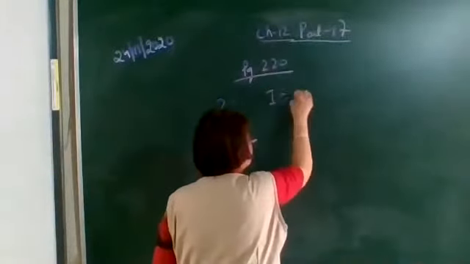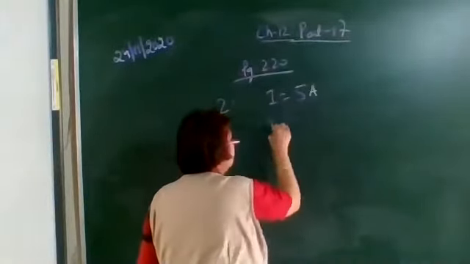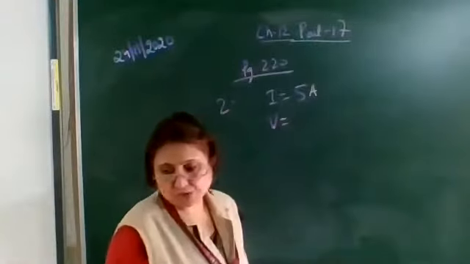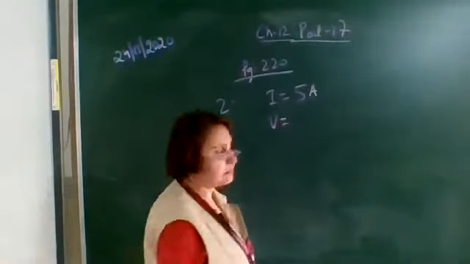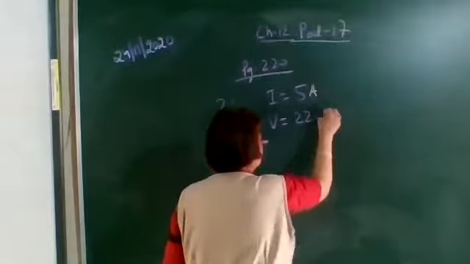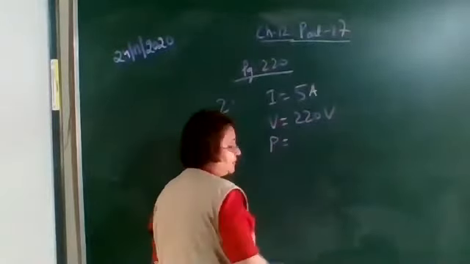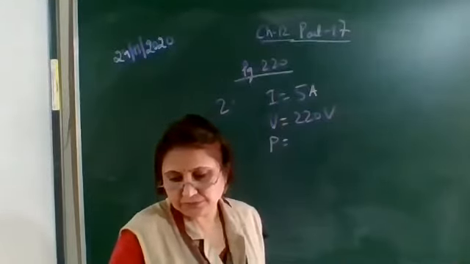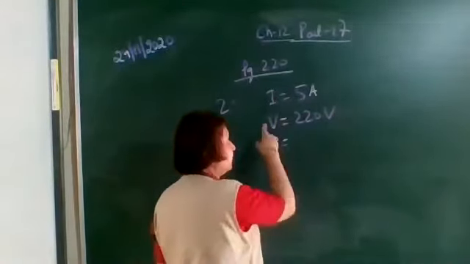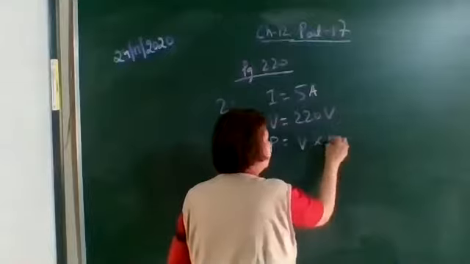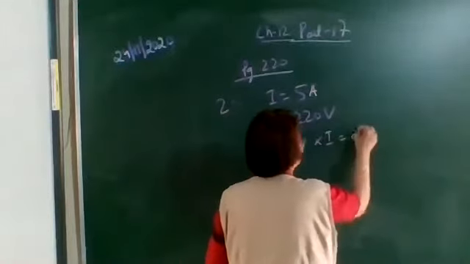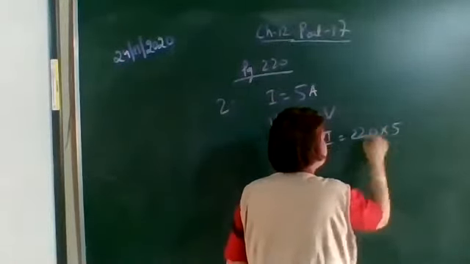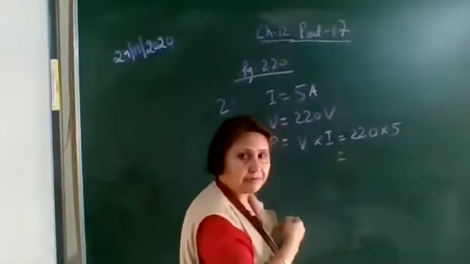So the current is given as 5 ampere and the voltage source is given as 220 volt. And here the first part is, determine the power of the motor. Okay, how will you get the power? V and I are given. It is equal to V into I. That is 220 into 5. We will get the electric power.